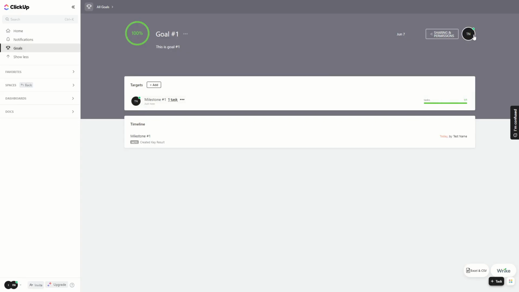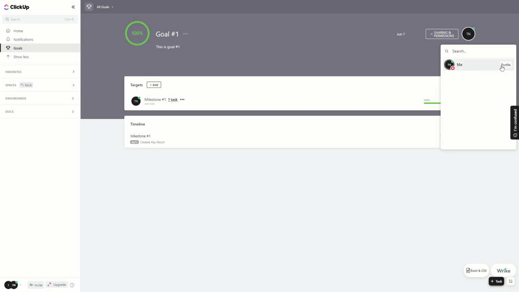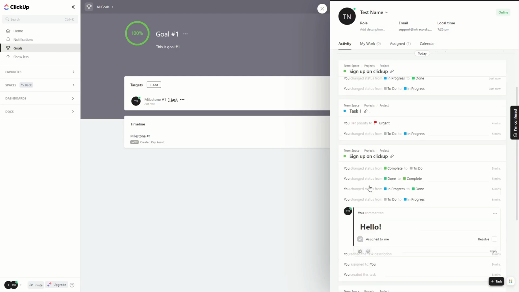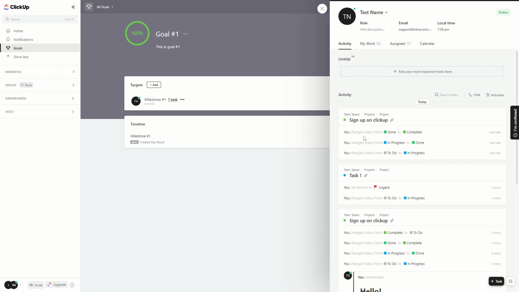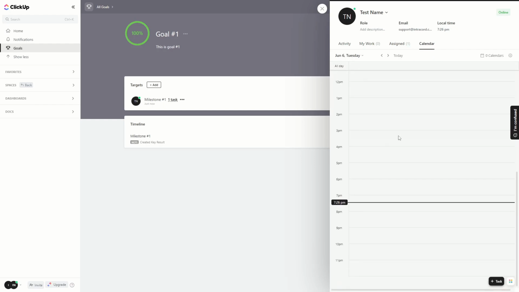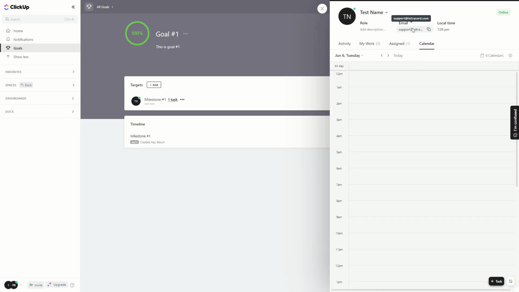Now if you click on the top right, you can see there is your profile, and if you click on profile, you can open up your profile. Here you can see your activity. What have you done in the past? Have you moved tasks somewhere? Have you changed the status of tasks? Have you changed the priority of tasks? And here you can see your work, your assigned tasks basically, and your calendar. Now here you can see your email, your role, you can add a description obviously, and your local time.